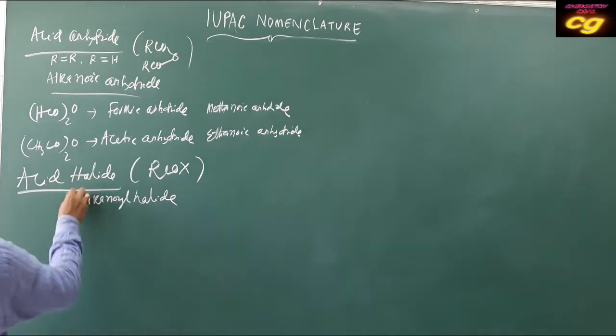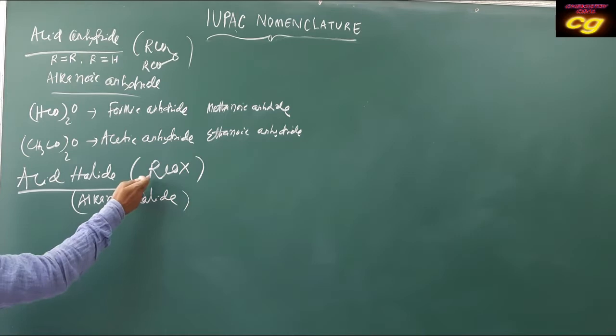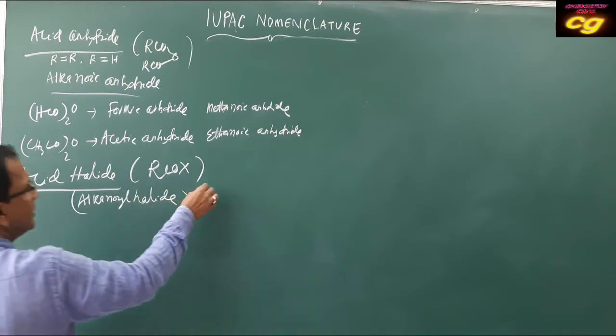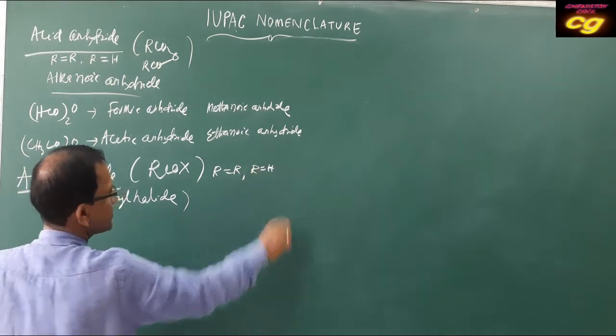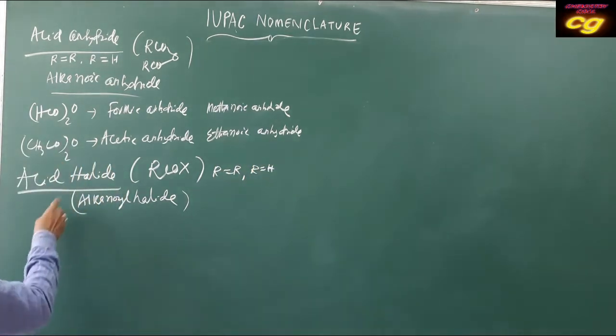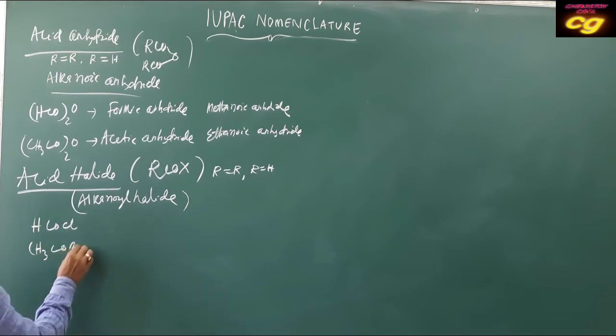So it is also called alkanoyl halide. The name is derived from the acid. R may be an alkyl group or R may be H. Same rule. For example, HCOCl and CH3COBr, like this.